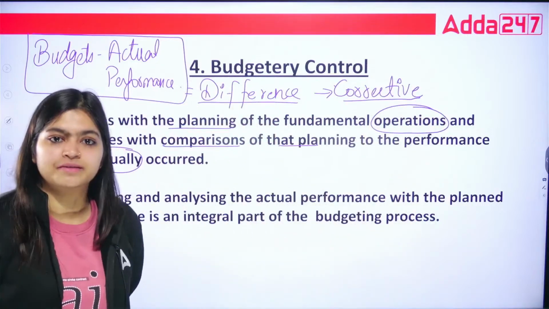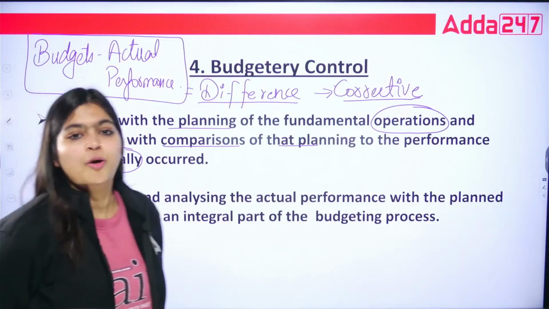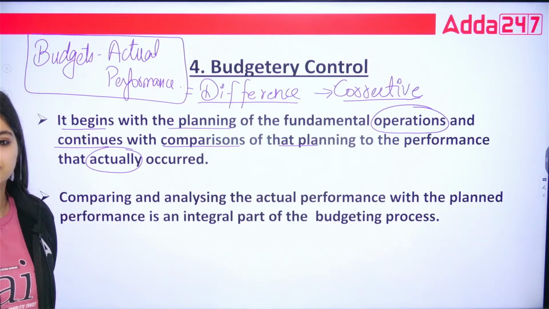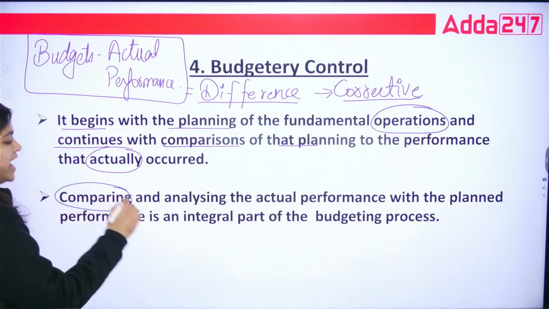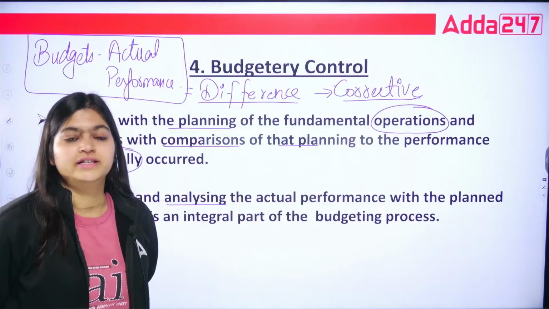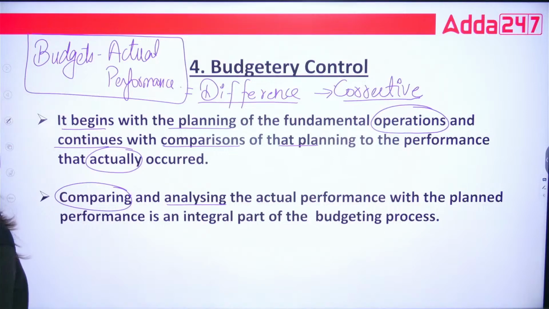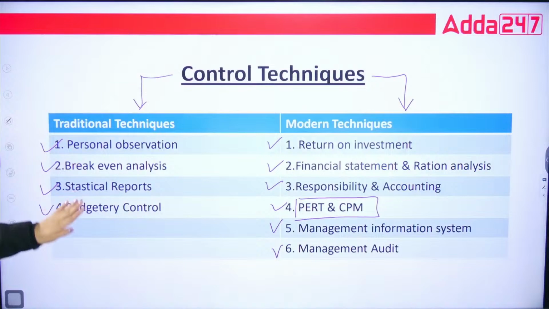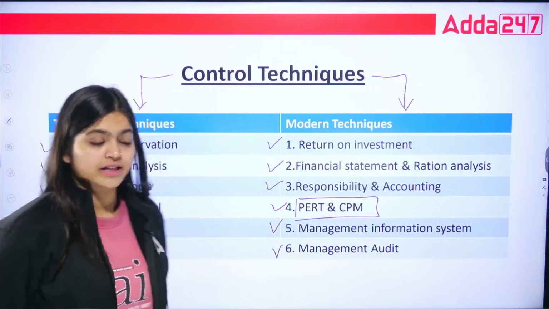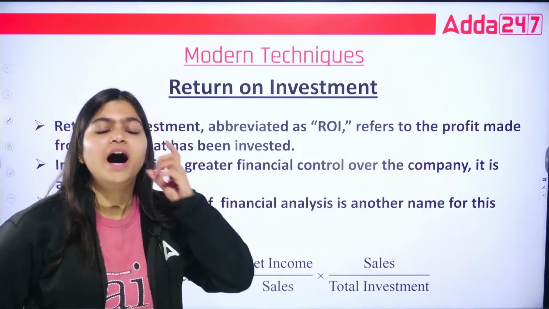Same like your controlling. So budgetary control is what? In which you are making a plan of your operations, then you are comparing with your actuals. And if you find any deviations while comparing and analyzing your actual performance, if you find any difference, then you are going to take the corrective actions. So that is what budgetary control. So here we complete your 4 types of traditional techniques. Now next we are going to talk about modern techniques. So first we are going to start with your return on investment, ROI.